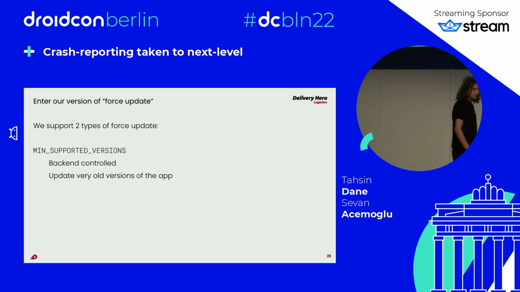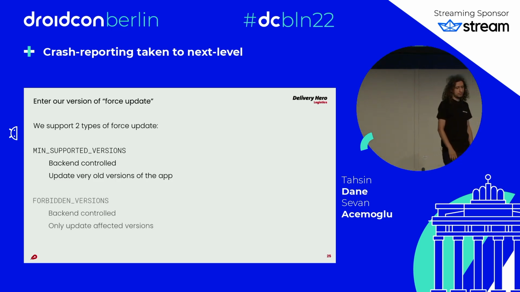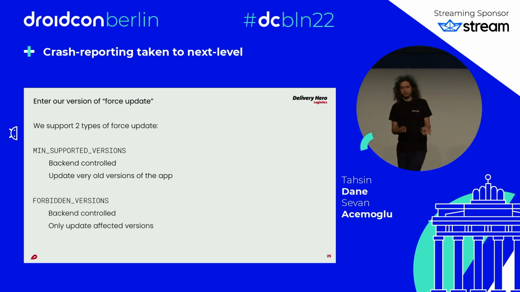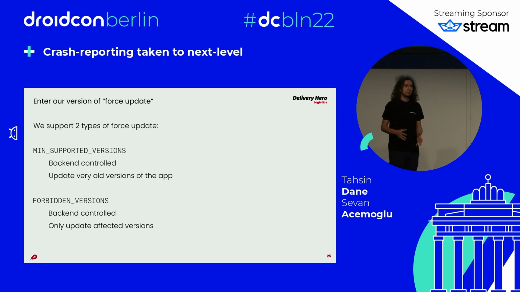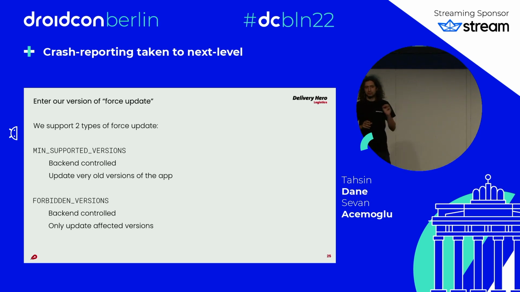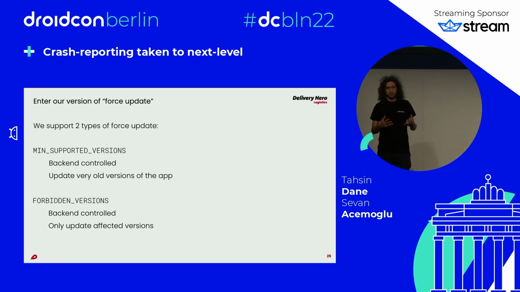And what we did also, what we call forbidden versions, again backend controlled. If we see some version is affected, or this has more controls actually, we can target some riders. So if we see that some brand, some country, some version is more impacted, we can roll this out, and then those people have to update.